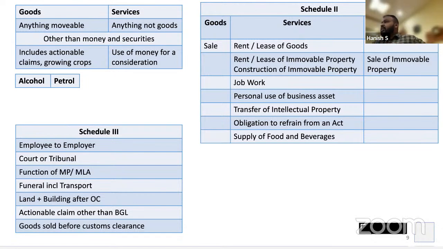So what can the employee do? The employee will work for the employer. For that, he is getting salary. Now the employer in turn says, every day one employee comes, two employees go, one employee comes, two employees go. So attrition is very high.